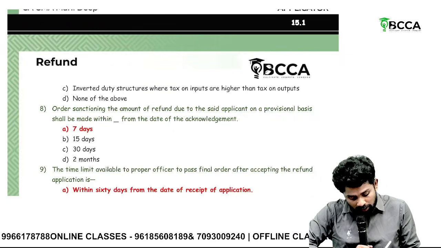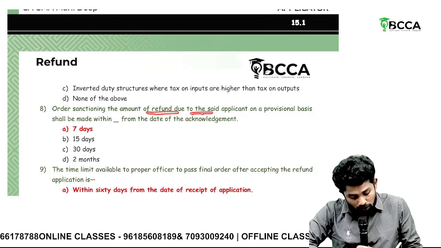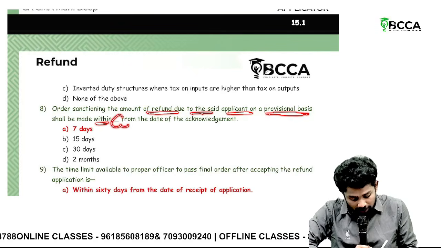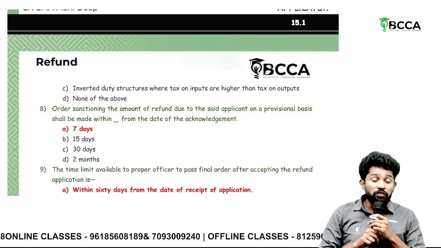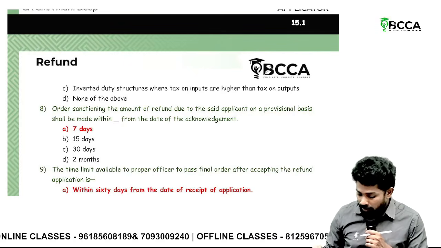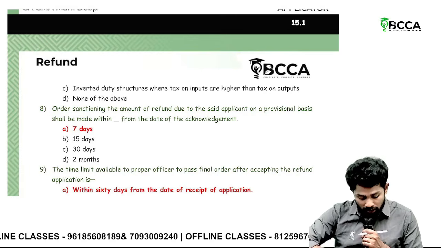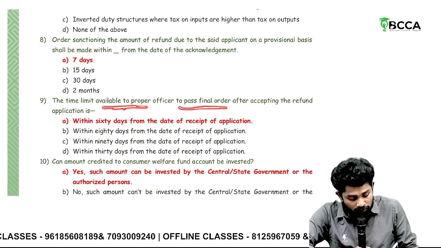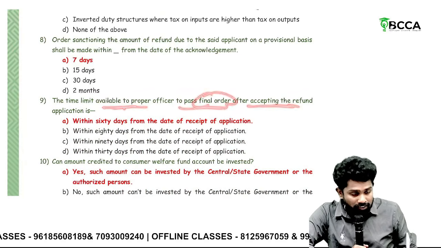Where any order sanctioning the amount of refund due to the said applicant is on a provisional basis, then it shall be made within how many days? 7 days. The provisional refund has to be given within 7 days from the date of acknowledgement. What is the time limit available to the proper officer to pass the final order accepting the refund?